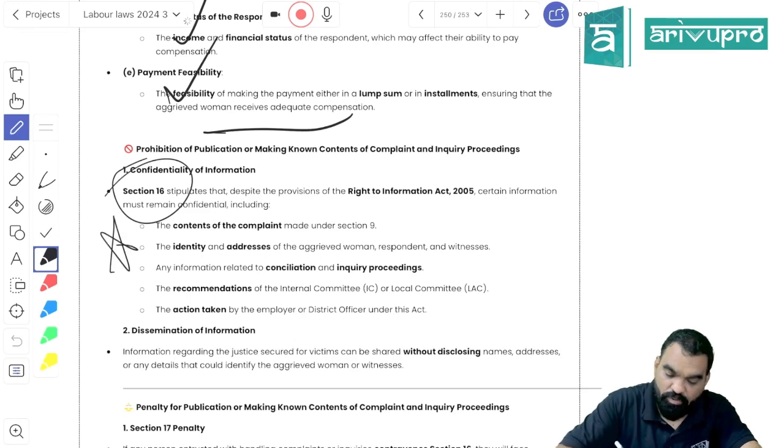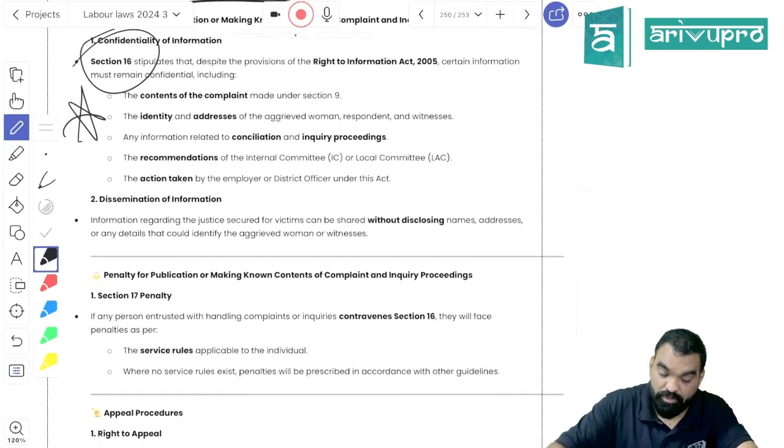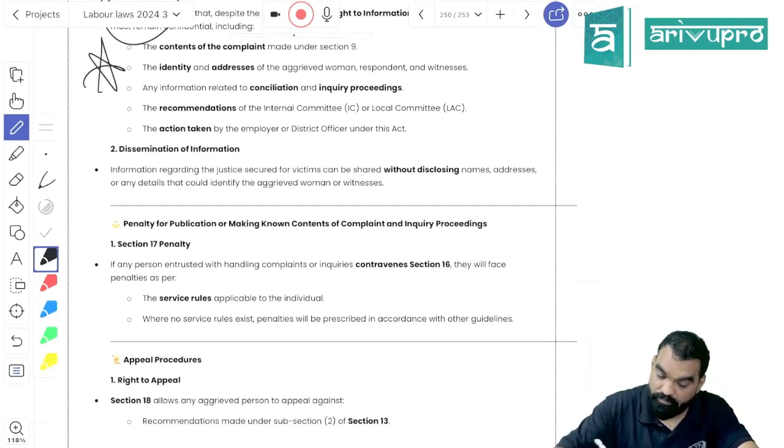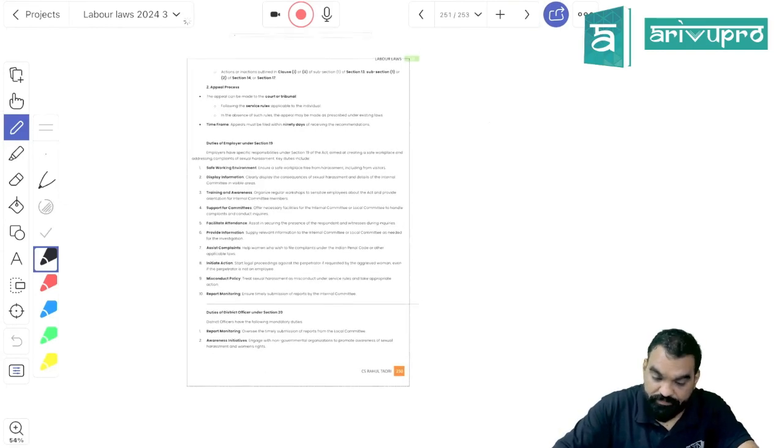Section 16, I told you, it is the duty of all persons not to leak any information pertaining to a POSH case to the media, otherwise you would be subject to casual vacancy, right?